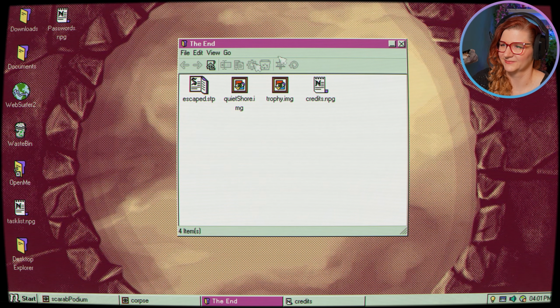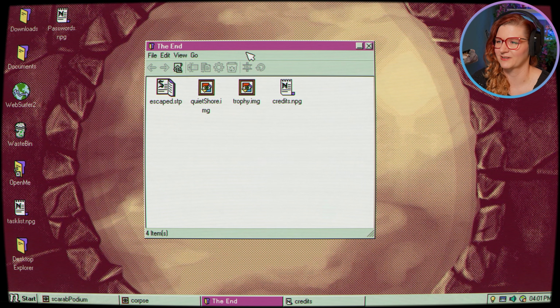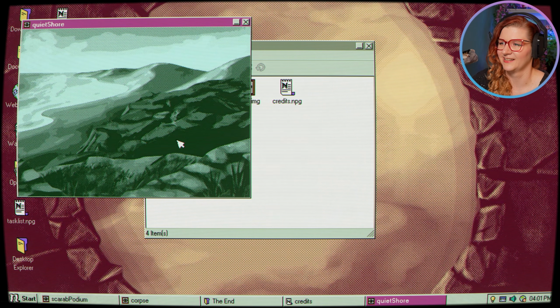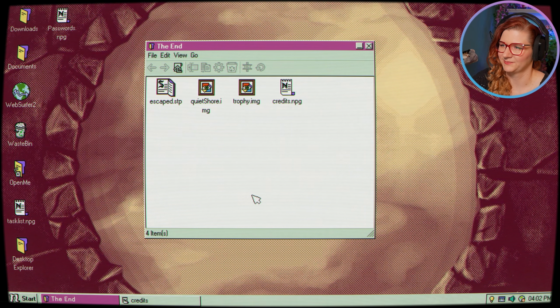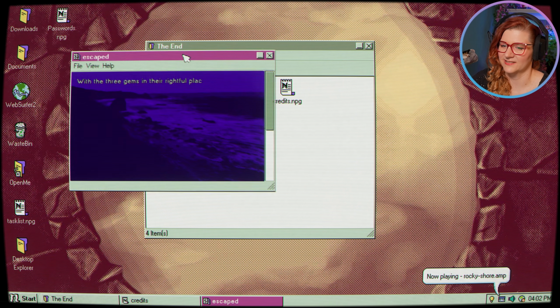Okay, well, we have the trophy. Yay, number 1 with the notebook. But we also have Looking Back, cursed image. Yep, that's the burned man in the cave. Spooky. Stop looking at me. Go away. Even closing this made the computer act weird. And now it's a quiet shore. Ah, he's disappeared now. Okay. Well, and we still get Escaped.